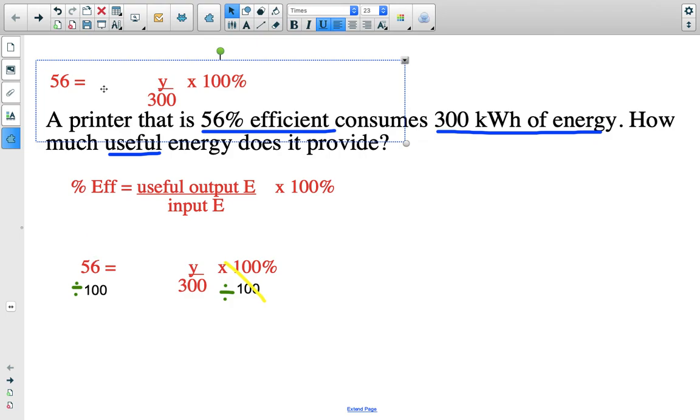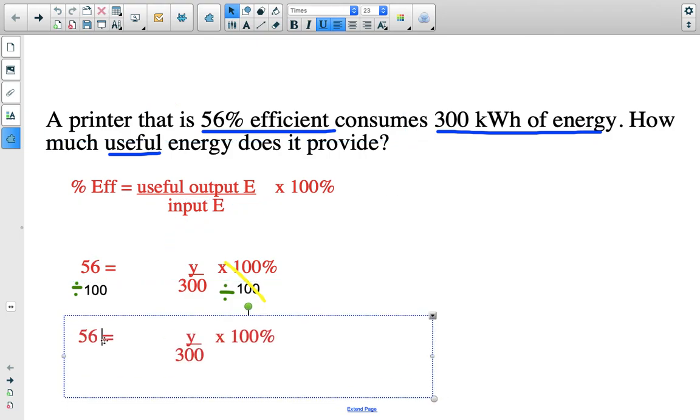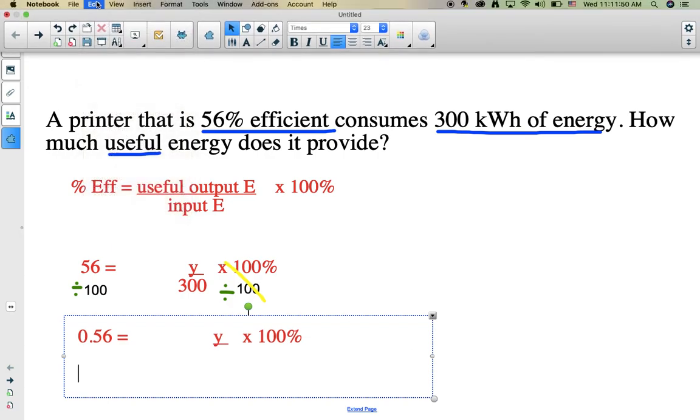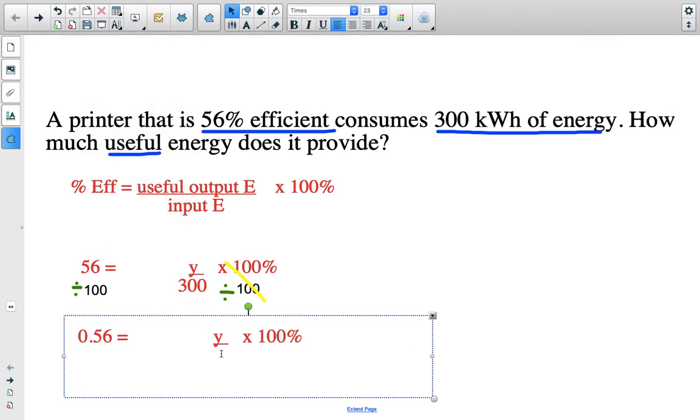I know that that is equal to, remember we moved the decimal place over twice, 0.56. Sorry guys, 300. Now this is gone. Let's move this closer.